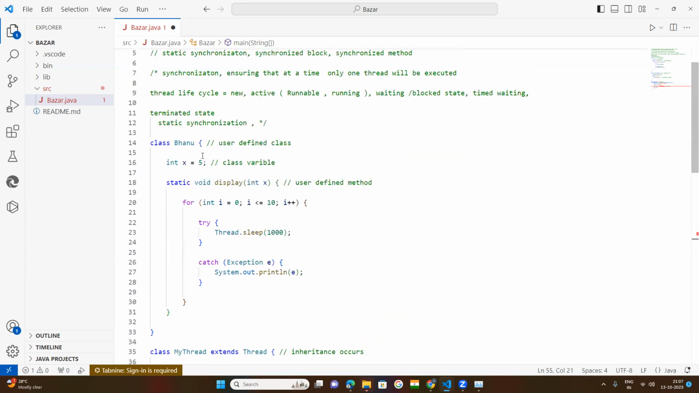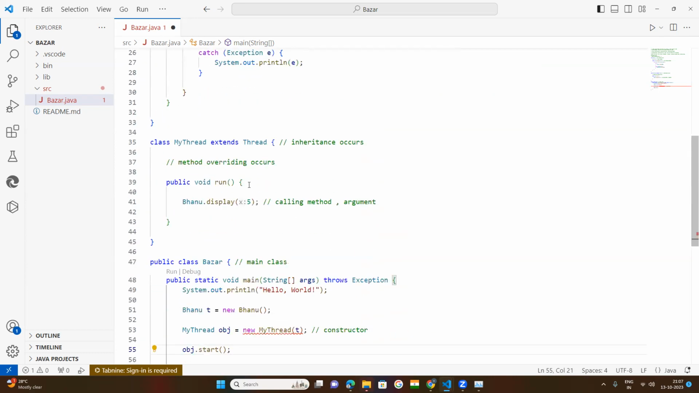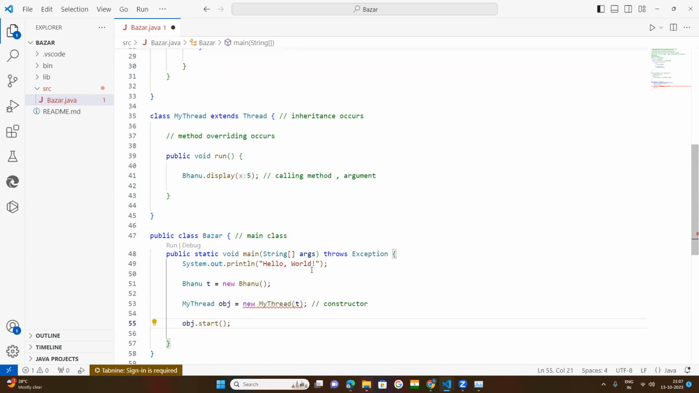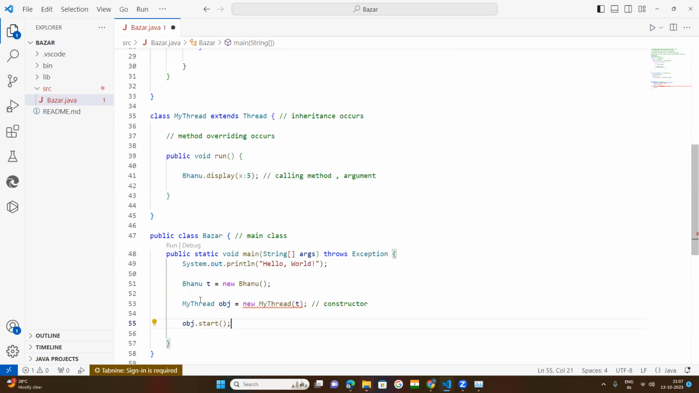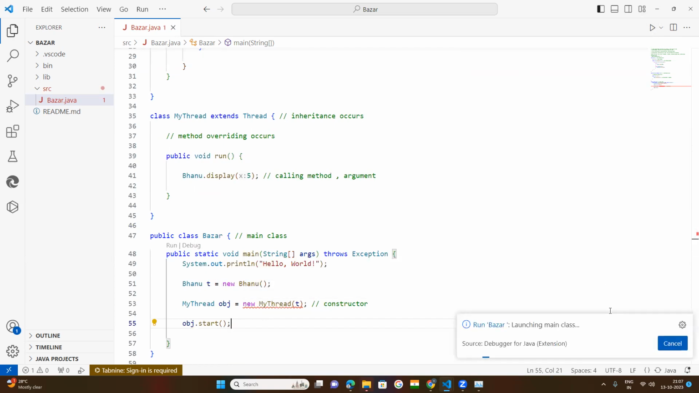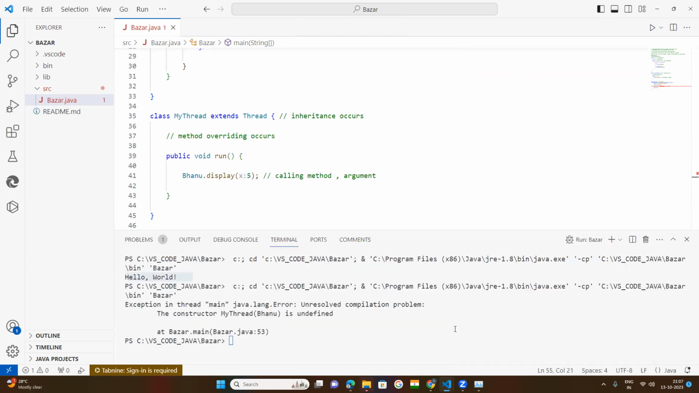So now let us see. This is okay. Bhanu. Everything is nice, the brace is okay. Under this, the object is created. Now it is passed as a parameter. Where is the Bhanu class? Bhanu is here. Now under this Bhanu, the object is created. So obj dot c. Now let us execute. I think it will give an error. Where is that error? The constructor my thread Bhanu is undefined.